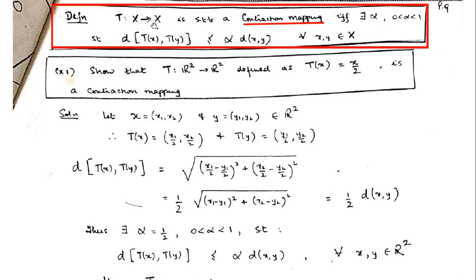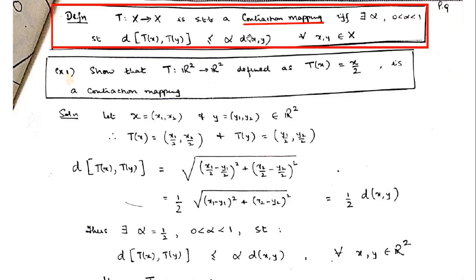We will say that this mapping is a contraction mapping if and only if there exists a real number alpha between 0 and 1 such that the distance between the image points Tx and Ty of any two points x and y is less than or equal to alpha times the distance between the original points x and y.